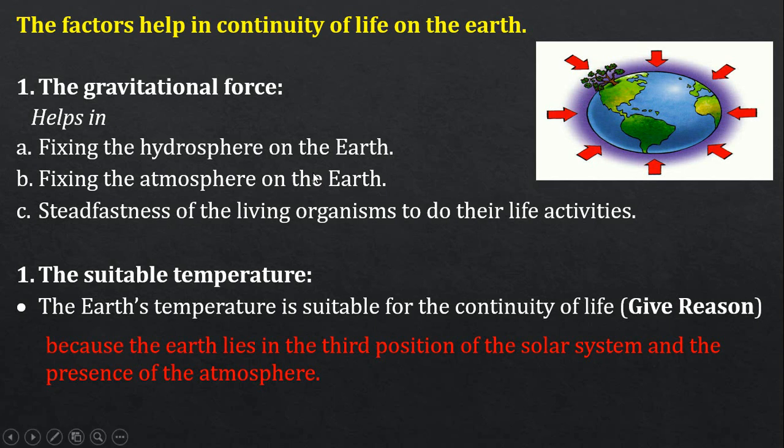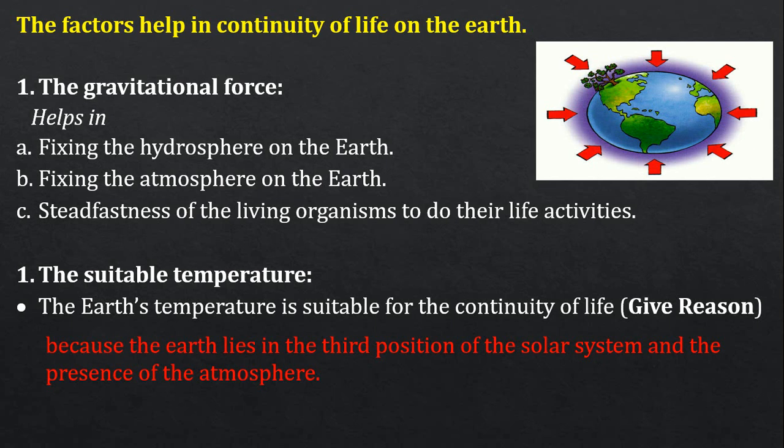organisms. The second factor that helps the continuity of life on the Earth is the suitable temperature. The Earth's temperature is suitable for the continuity of life, as the Earth lies in the third position of the solar system and because of the presence of the atmosphere.